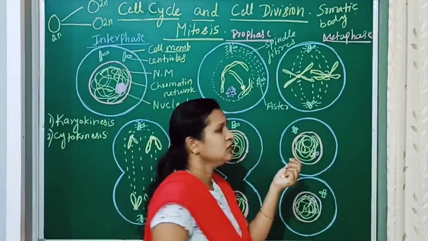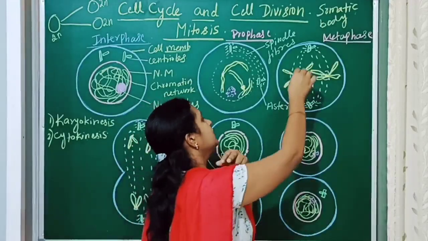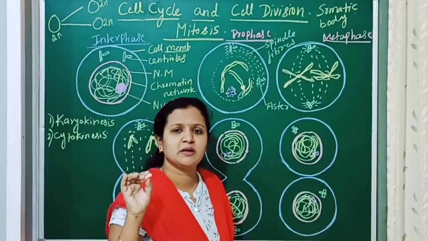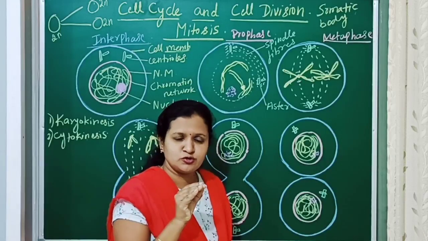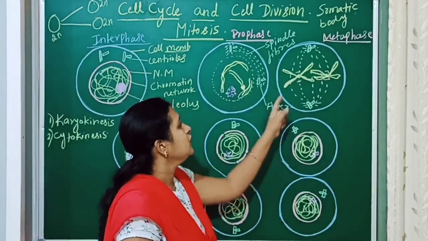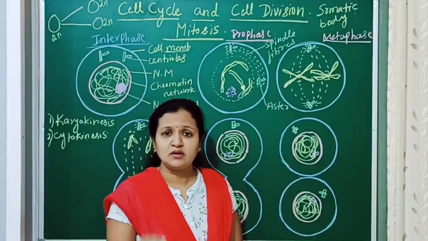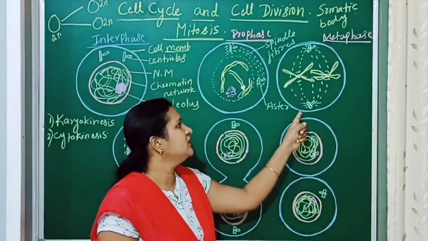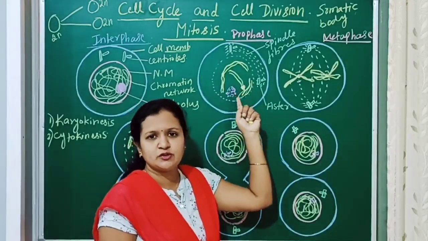chromosomes. The spindle fibers attach to the kinetochore of the chromosome, and in this way, in the metaphase, spindle fiber formation is completed. Spindle fibers attached to the chromosomes, meaning to the kinetochore, and the chromosomes lie in the equatorial plate. So the complete structure of the chromosomes is visible only in the metaphase stage. So here also the complete chromosomes will not be formed.